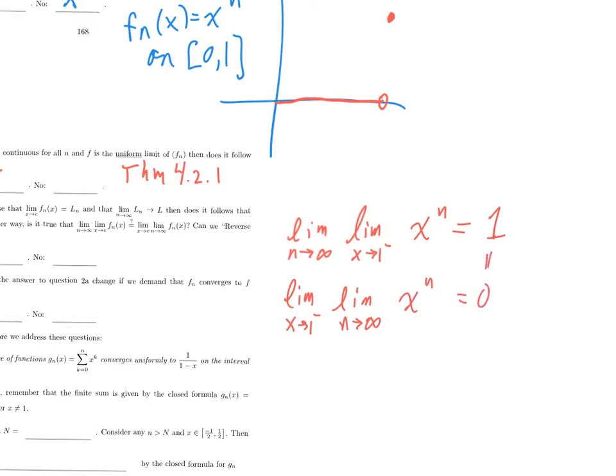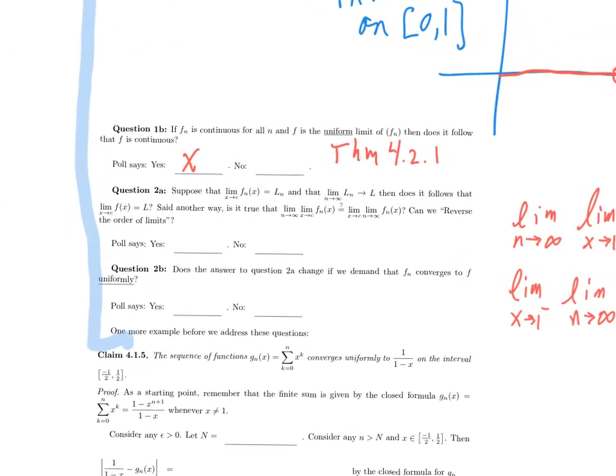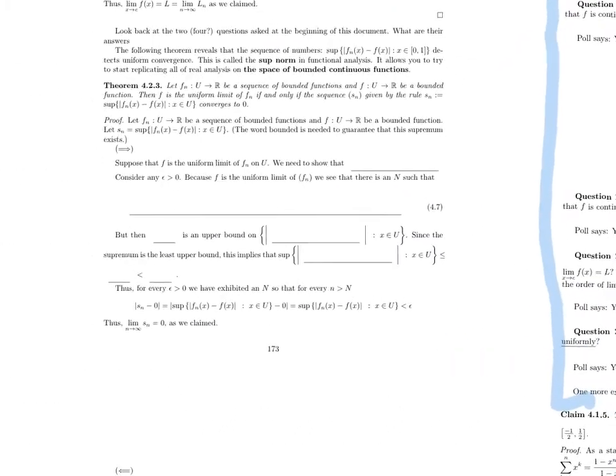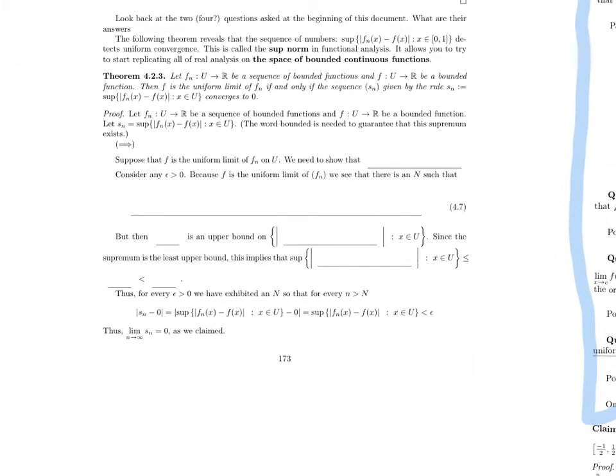These two things are not the same. So, in general, can we switch the order of limits? Nope. But if we add the condition that f_n converges uniformly, yes. Theorem 4.2.2. Wonderful.